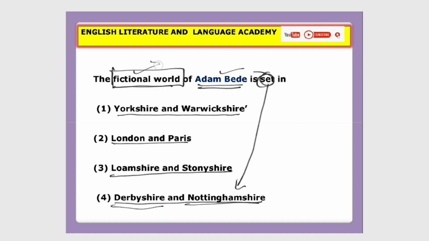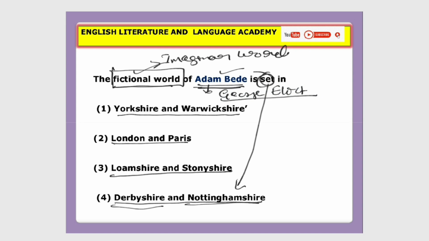So fictional world means it is not a real world, it is a kind of imaginary world. Please remember, imaginary world. So the name of the novel is Adam Bede. This novel was written by George, please remember the name, George Eliot.